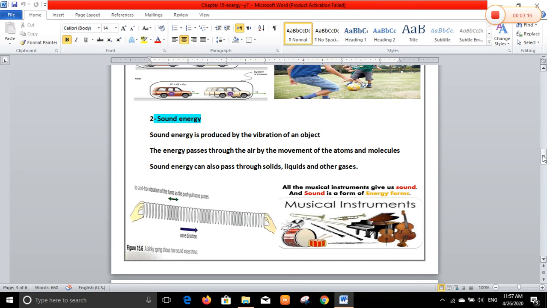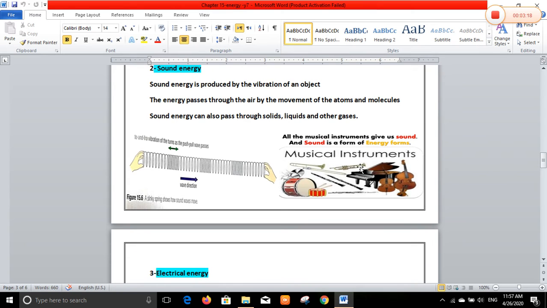Look at the musical instrument. Look at the stretching of this wire, it produces sound. Also, as we mentioned before, this stretching is due to strain energy, and the stretching of a wire produces sound because the air vibrates through the objects and produces sound. So the musical instrument gives us sound, and sound is a form of energy.